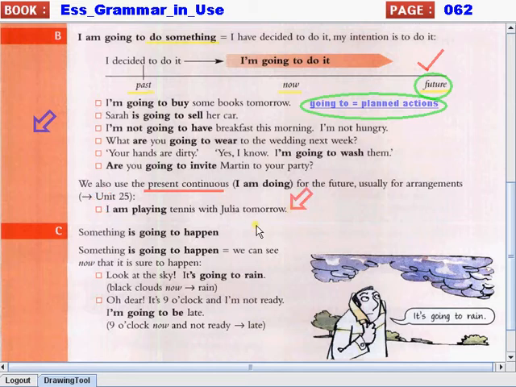You have a plan to play with Julia tomorrow. That is why we can also say I am playing tennis with Julia tomorrow. And if you want to use I'm going to, you can say I am going to play tennis with Julia tomorrow. So this is the same as saying I am playing tennis with Julia tomorrow.